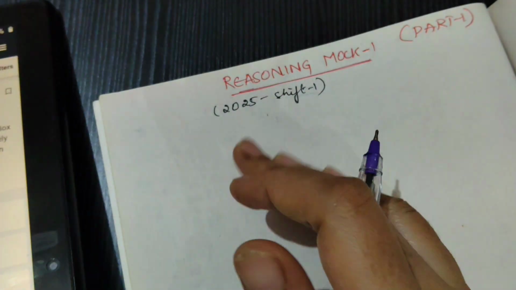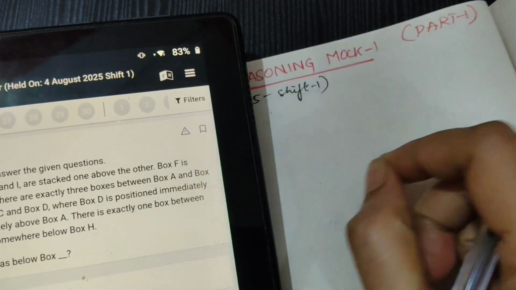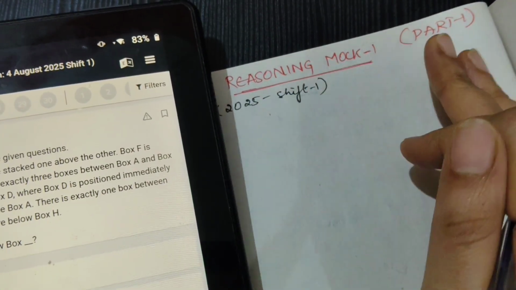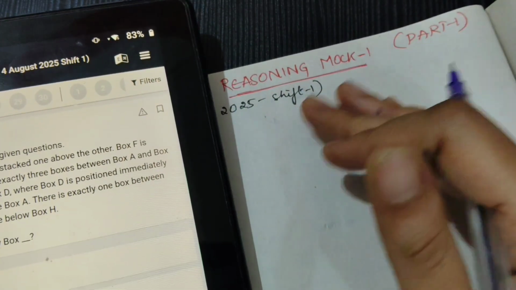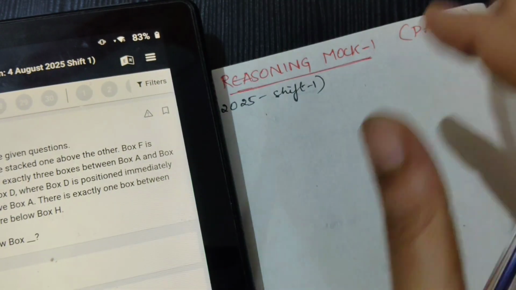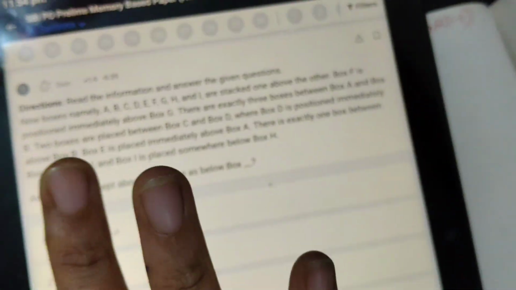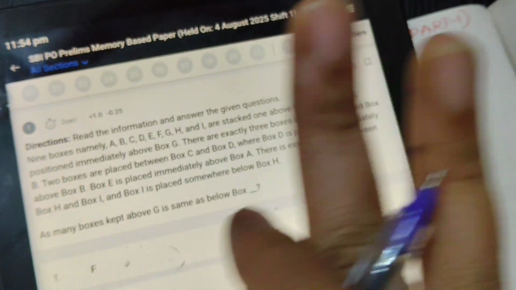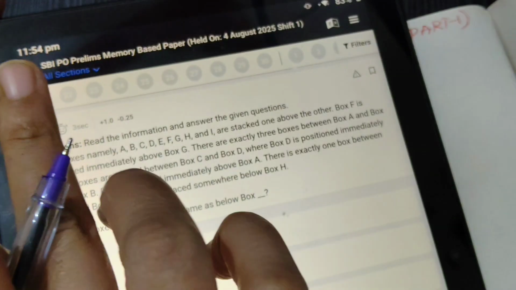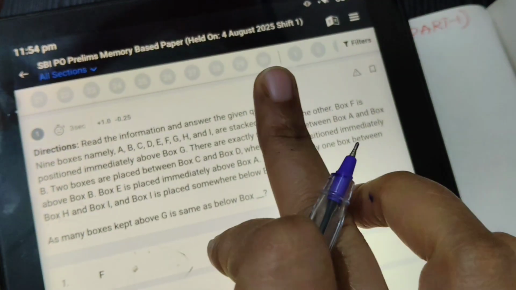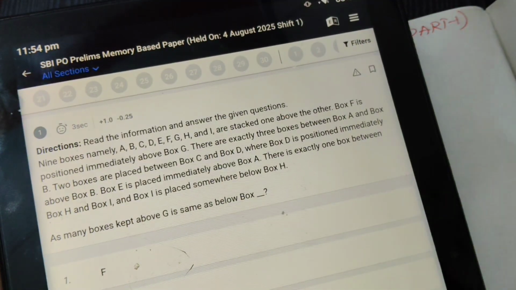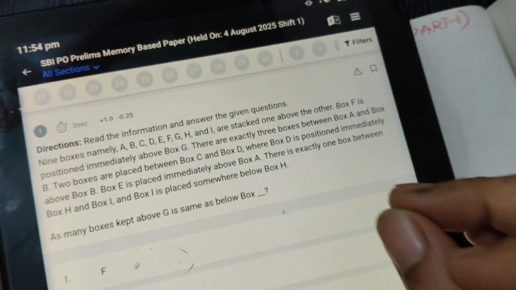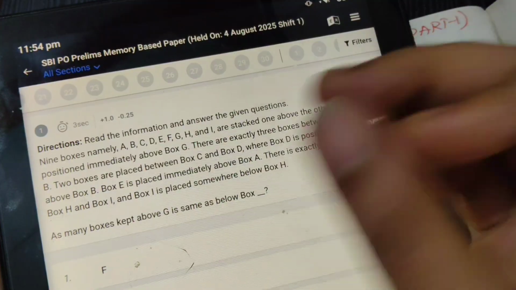Now this paper, without any delay I will solve this. This explanation is because I want to solve the paper directly, because every topic is equal for me in reasoning. So I will do the paper directly, sectional. This paper is from Textbook subscription, that is SBI PO prelims, August 4th last year, shift 1 paper, a memory based paper, not exactly the same words, but similar type of questions.